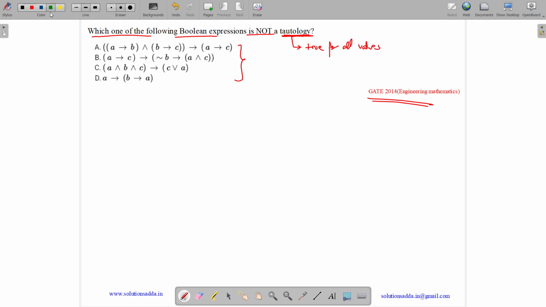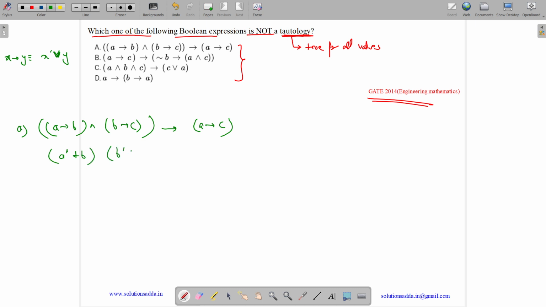So let us see option A. What is X implies Y? X implies Y is equivalent to X dash plus Y, or you can say X dash or Y. So we have A implies B and B implies C, and this whole implies A implies C. So we have (A dash plus B) into (B dash plus C).